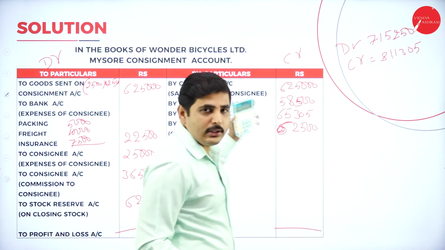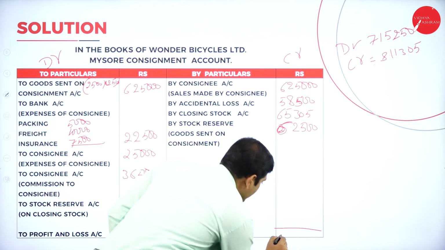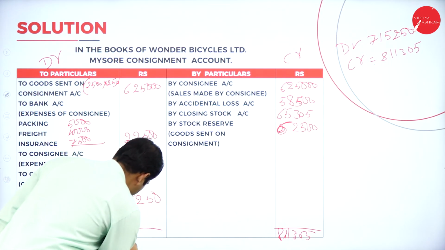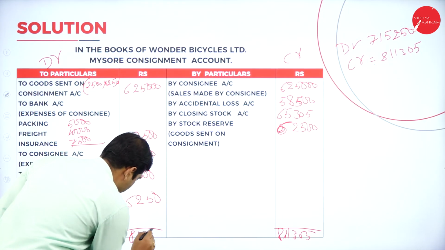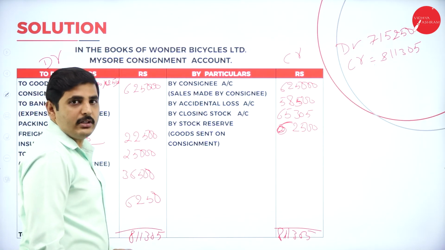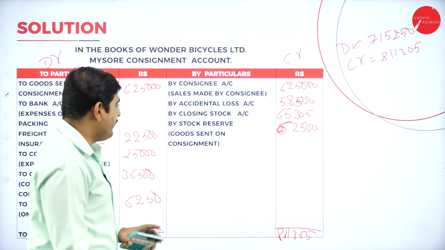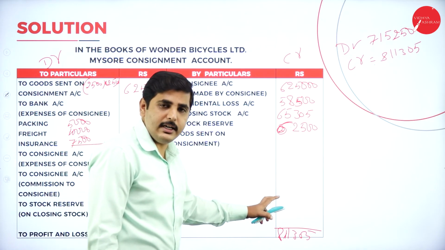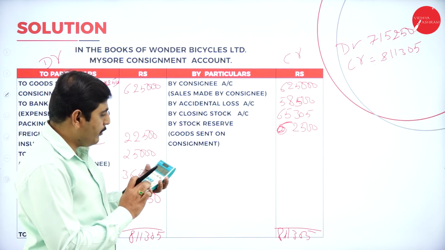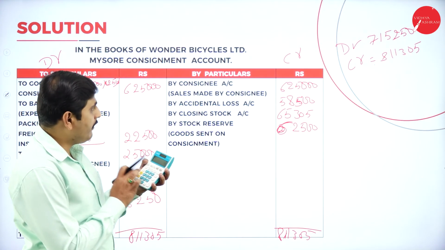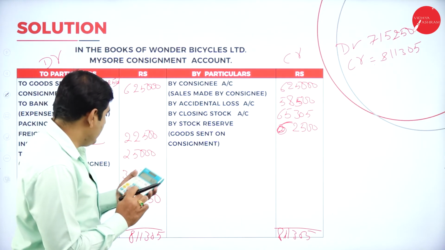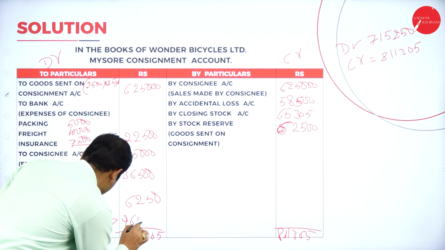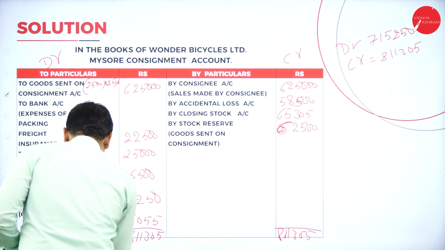So both the sides, 8,11,305 here also 8,11,305. Let's find out the difference. Difference would be the profit. If you get the difference in debit side, that is profit. If you get the difference in credit side, that is loss. So minus 7,15,250. So the profit is 96,055.